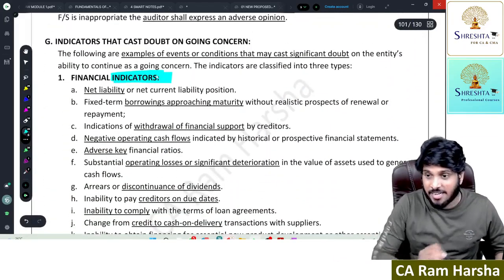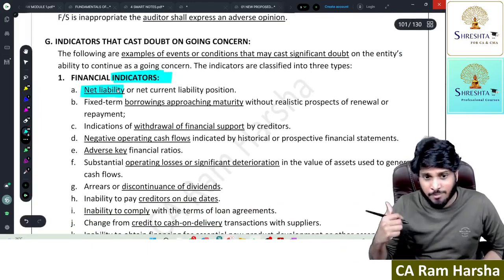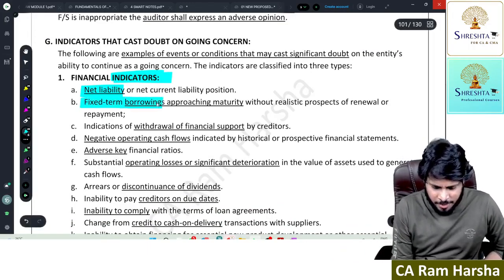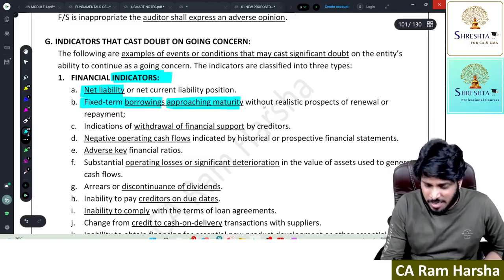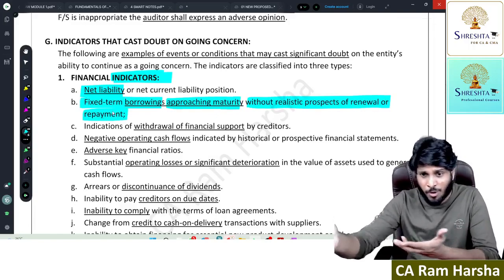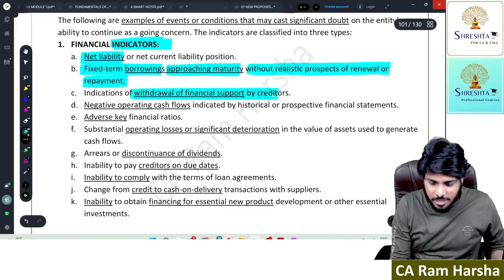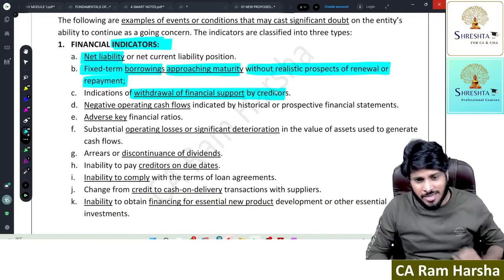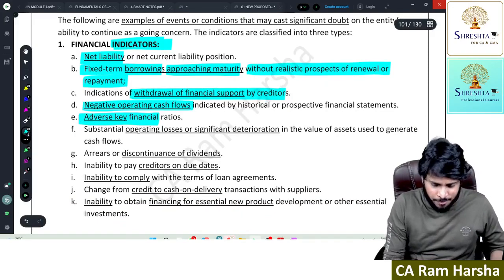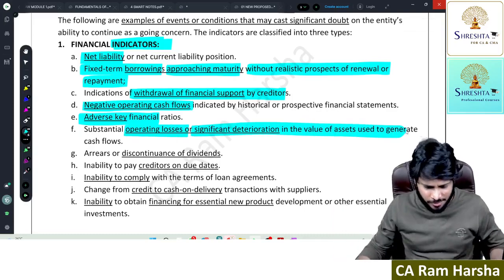I have seen some indicators, sir. Net liability indicator: the company position is not net asset, it is net liability. Air India: company borrowings are approaching maturity, but the company is unable to repay or renew. No cash flows to repay; borrowing tomorrow I need to pay, but I don't have bank balance. Withdrawal of financial support: all the creditors are not giving credit. Negative operating cash flows. Ratios are adverse. Operating losses. Deterioration in value of assets, completely destroyed.